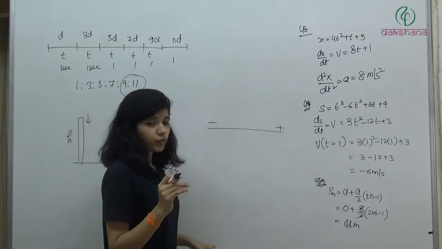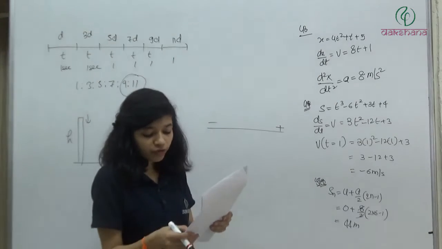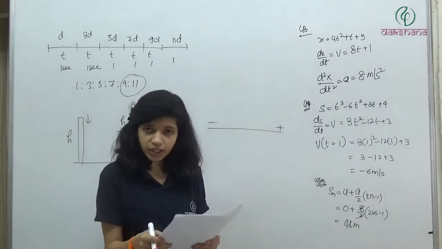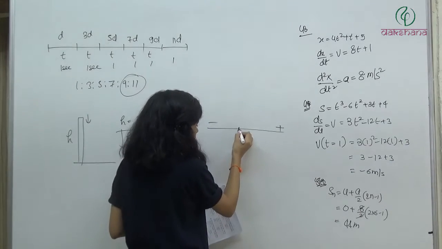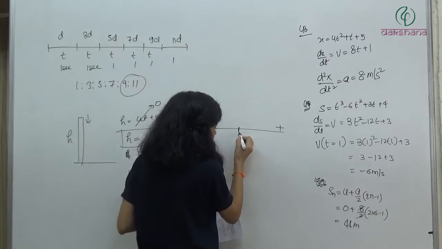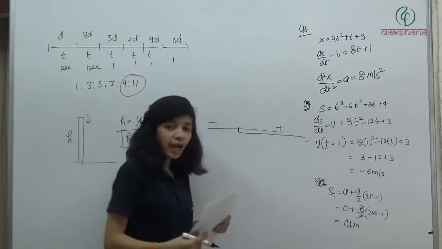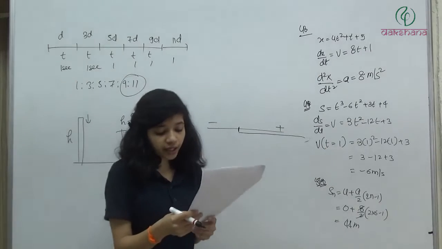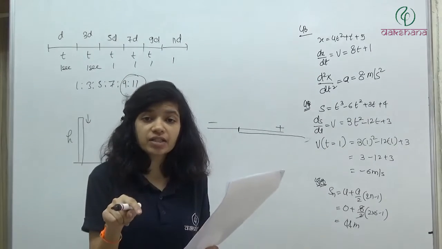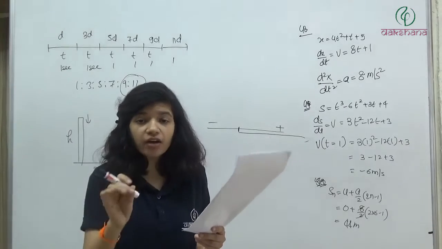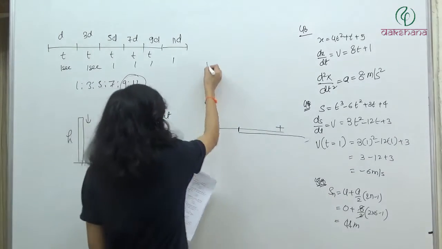So as long as the area is positive, till that value of time, displacement will keep on increasing. If the particle started from here, it will keep on going in this direction. It will keep on going in this direction. And here after 120 seconds, the displacement or the area, we are starting a negative area. Before 120 seconds,